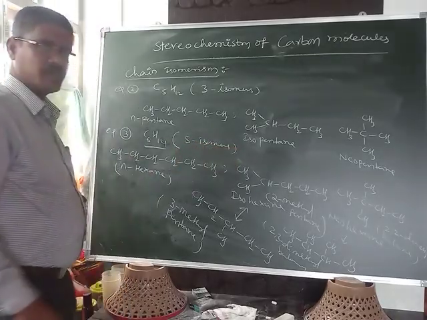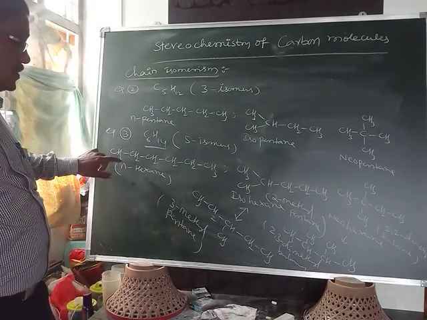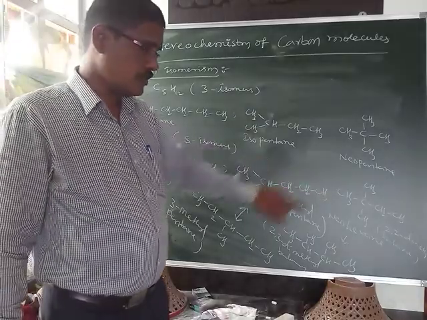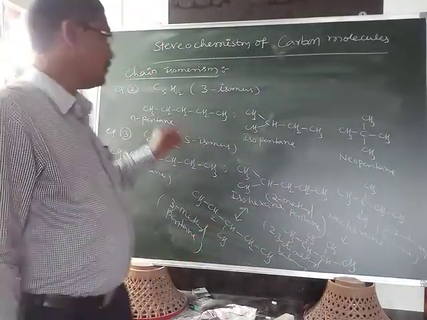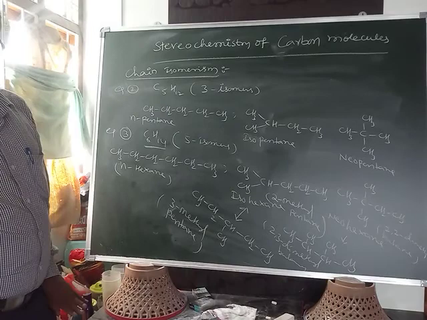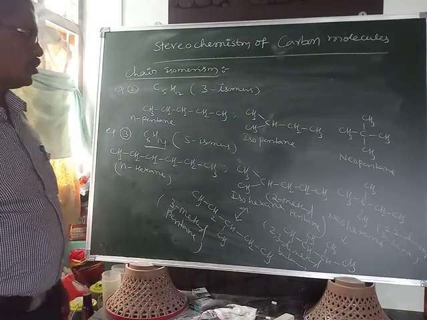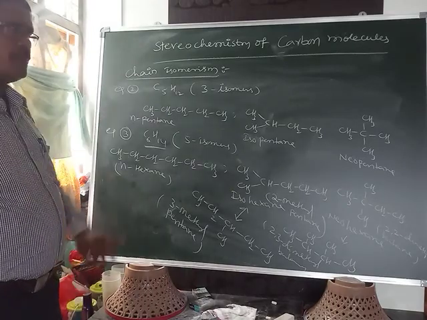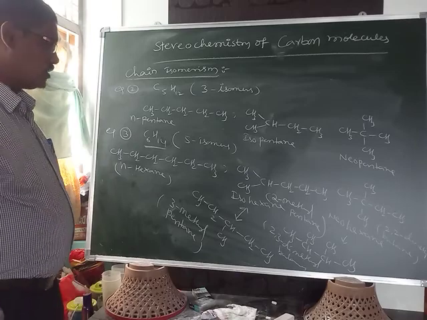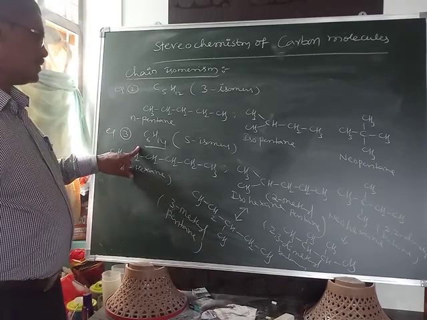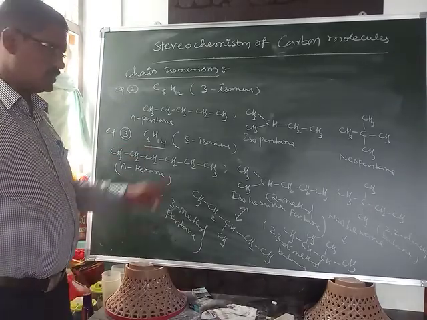Among these 5 isomers, 3 are chain isomers and the remaining 2 are positional isomers. That will come in the next topic: after chain isomerism, positional isomerism. That's why the total number of isomers for the formula C6H14 is 5.